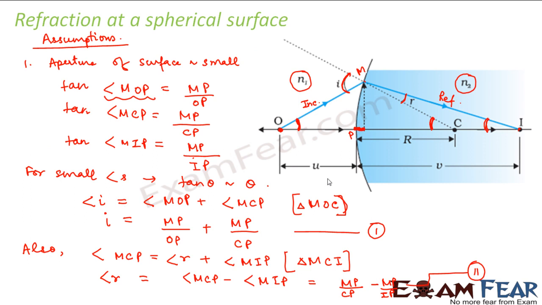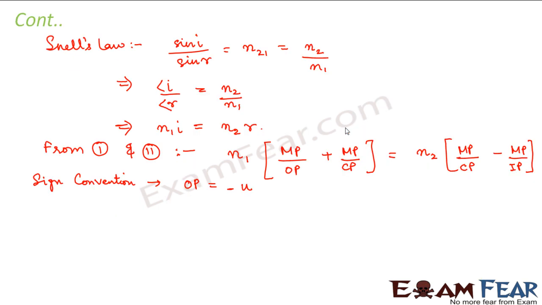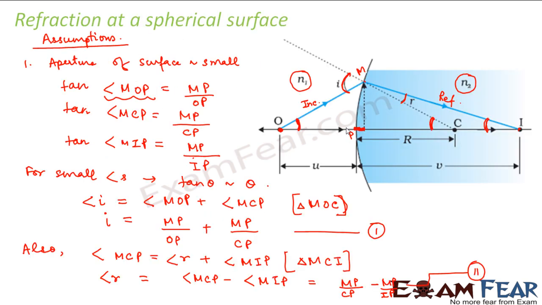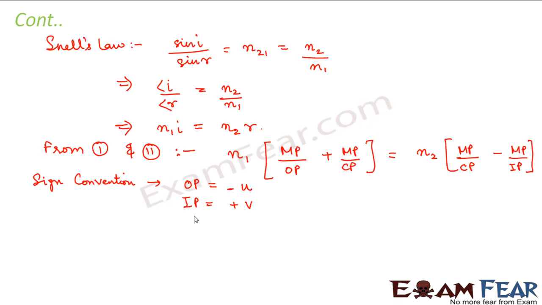Now what is IP? IP is nothing but the image distance, right? And the image is located on the right hand side, so this would be positive. Okay, now what is CP? CP is nothing but distance of center of curvature from pole, which is nothing but the radius of curvature. So CP is nothing but the radius of curvature, and this is also positive.